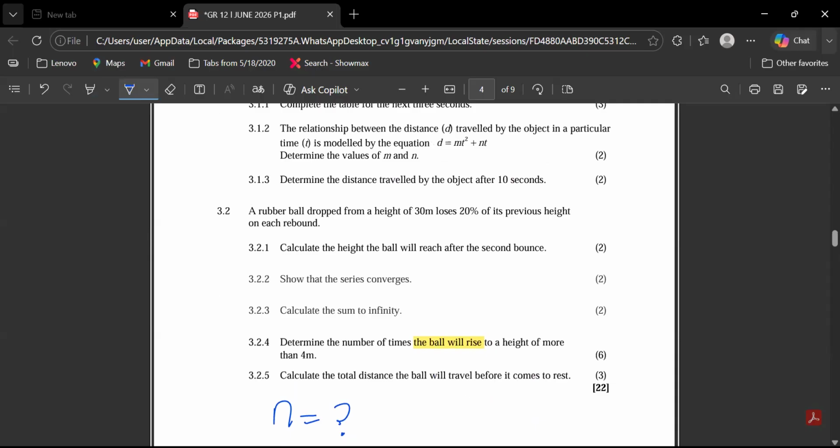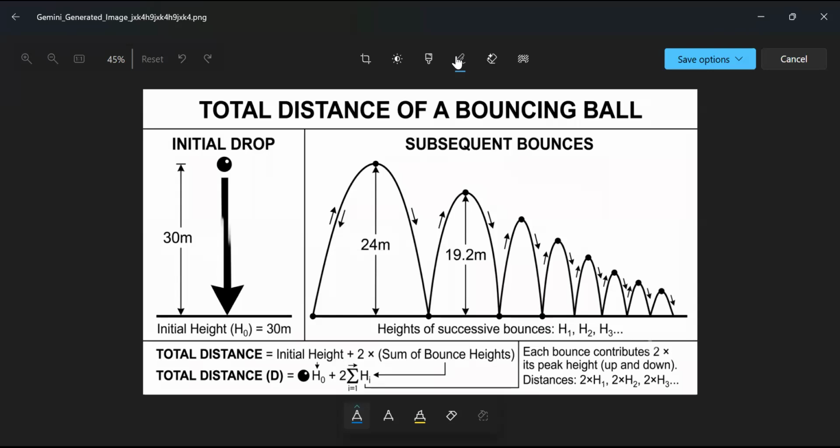If you look at the diagram that we have here, we have the drop. Let's not confuse the drop, so we're going to do away with the drop. Just highlight the drop: it is dropped from a height of 30 meters. They're not talking about the drop here. They're talking about rising. When the ball rises, it needs to bounce first. It needs to go down, and then that's when it's going to start to rise.